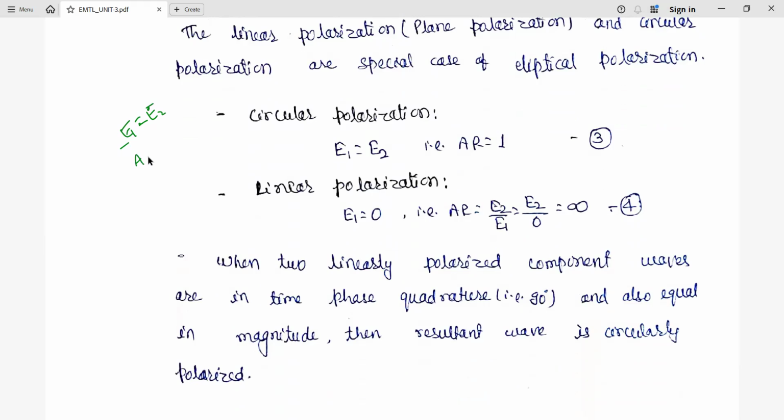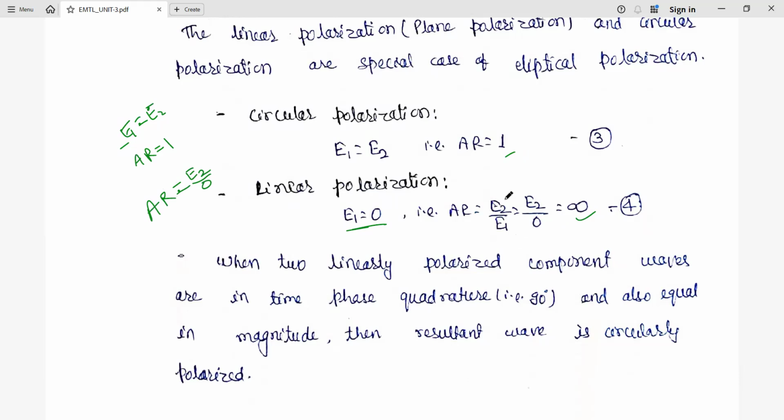So in case of circular polarization, the axial ratio is equal to 1. Whereas in case of linear polarization, the special case of elliptical polarization, the E1 value becomes 0. If the E1 value becomes 0, what will be the axial ratio? It will be E2 by 0, and E2 by 0 is infinity. So the axial ratio in case of linear polarization will be infinity, and in case of circular polarization, it is 1.